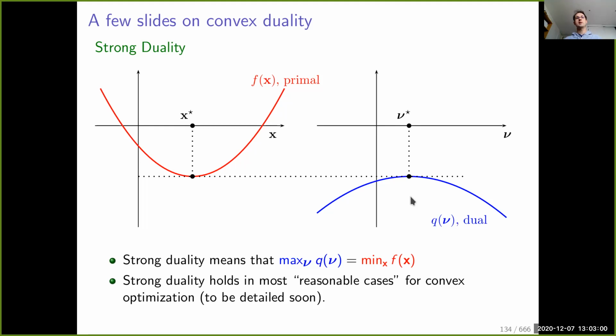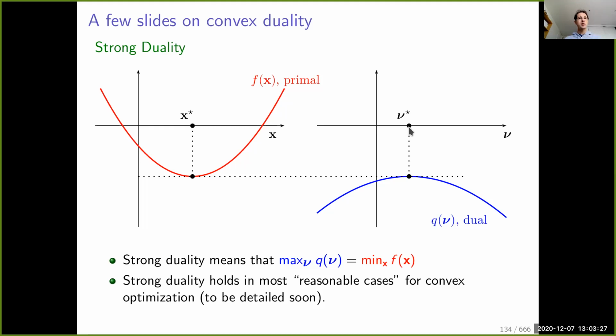In some cases, there is what we call strong duality, which means that there is a very strong relation between the primal optimization problem and the dual maximization problem, in the sense that the minimum of f will be equal to the maximum of q, even though the sets of parameters x and nu are different.